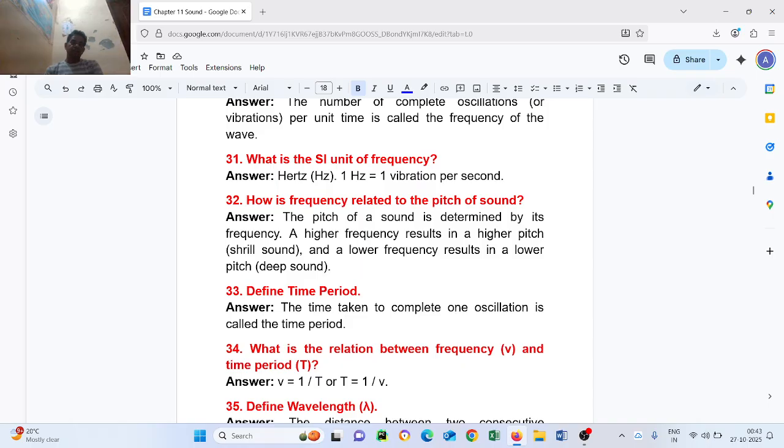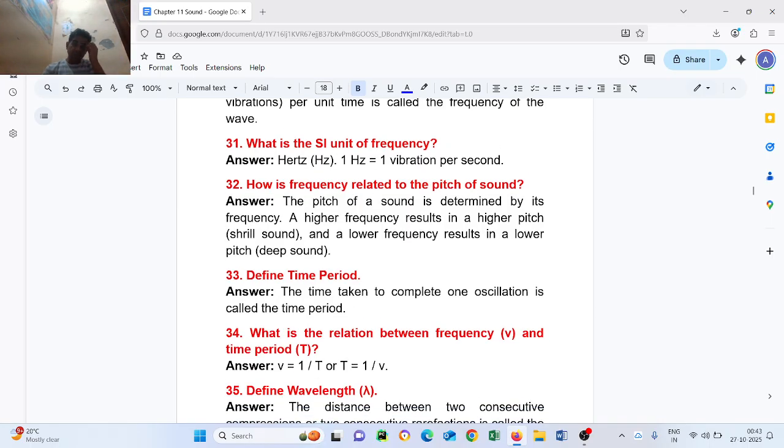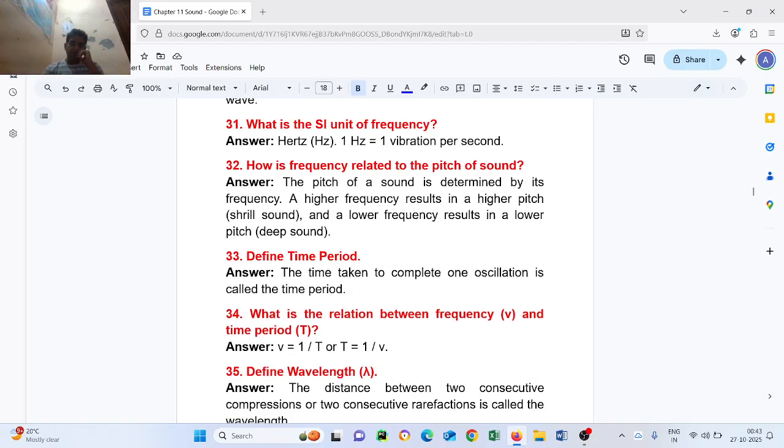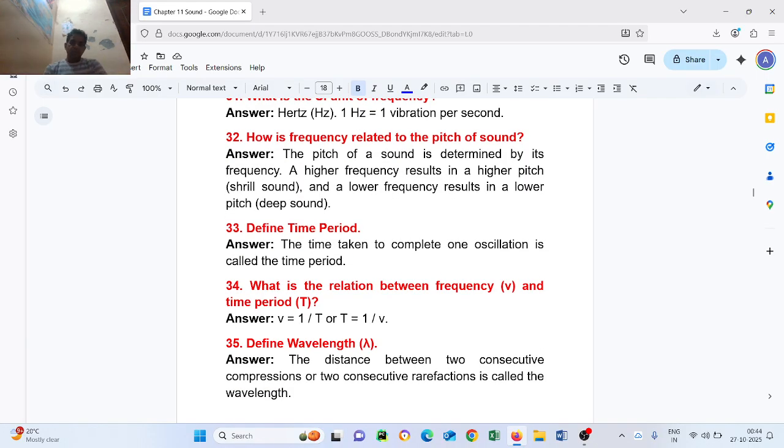Question number 33. Define time period. The time taken to complete one oscillation is called the time period. Question number 34. What is the relation between frequency and time period? Nu equal to 1 upon T, or T equal to 1 upon nu.